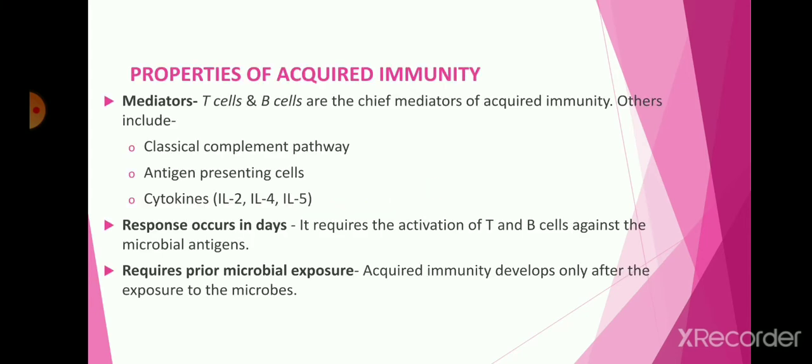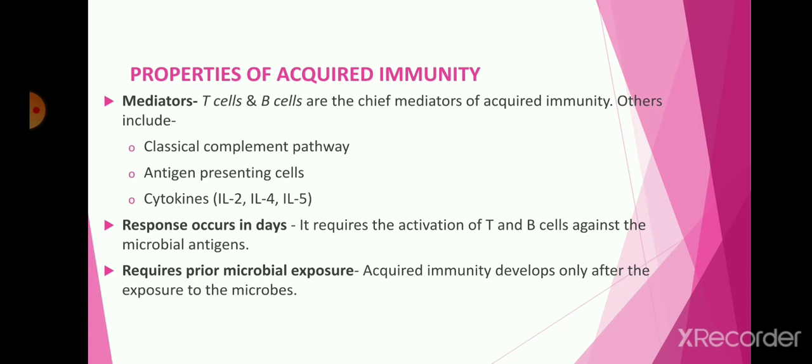So let's talk about the properties of acquired immunity. There are some mediators which function as security guards of the acquired immunity and which are essential for the fight against microorganisms. Basically, T cells and B cells are the chief mediators of acquired immunity. So what is meant by T cells?